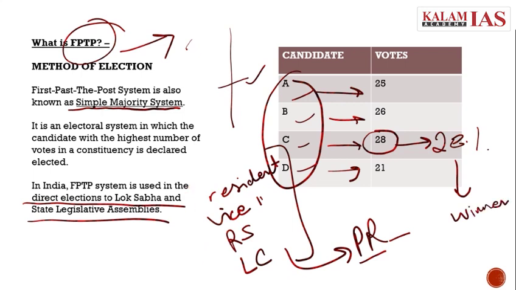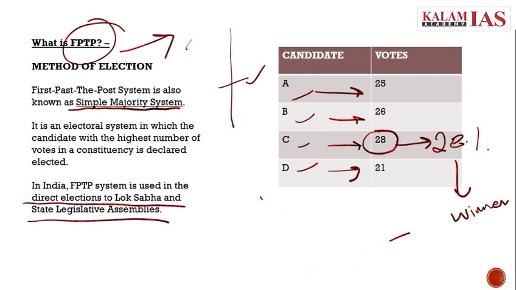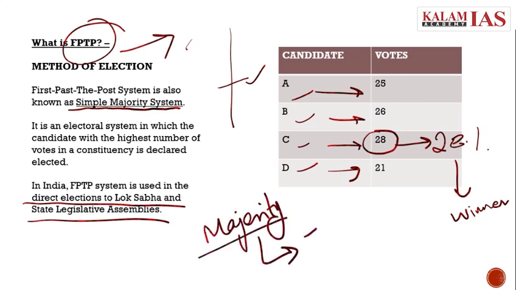What can we interpret from this? We can interpret that the FPTP system does not take into account the majority voting method. Majority voting is 50% plus votes. In the FPTP method, the winning margin does not matter. The representatives get elected with a small amount of public support. What matters is that the candidate is getting more votes than the others. It is like a relative majority. It does not take into account the majority voting system.